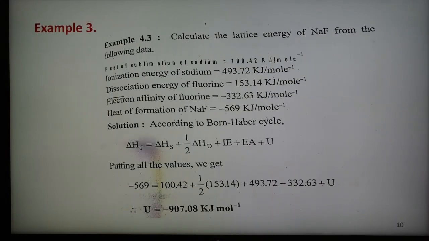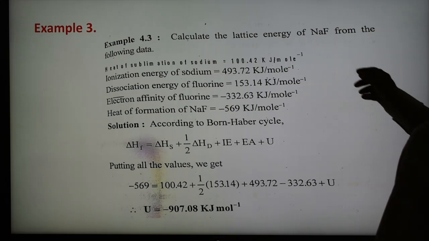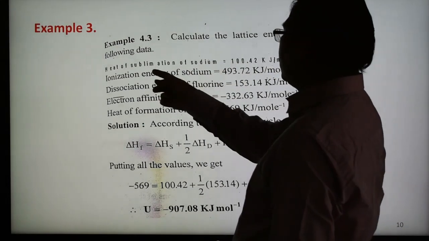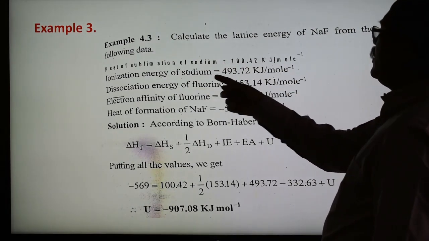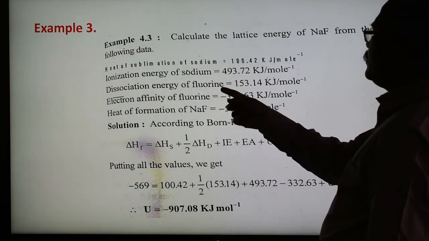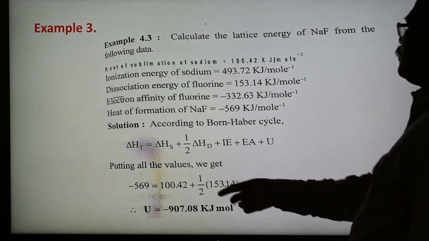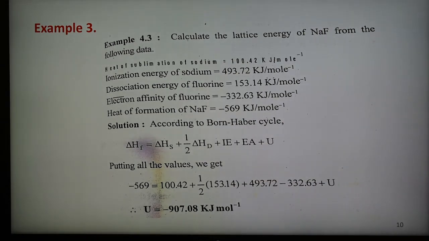Example 3: calculate the lattice energy of sodium fluoride from the following data. First is the heat of sublimation of sodium, then the ionization energy of sodium, the dissociation energy of fluorine, the electron affinity, and the heat of formation of NaF. Again all the values are given.